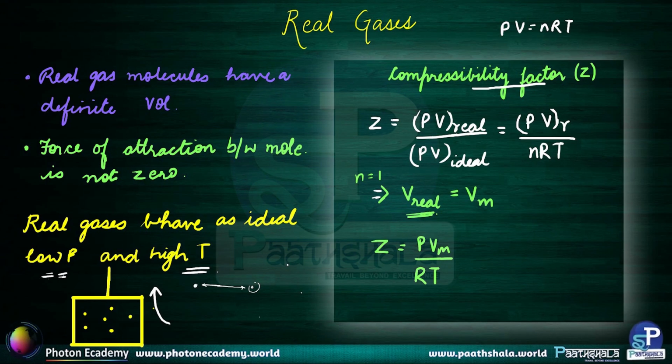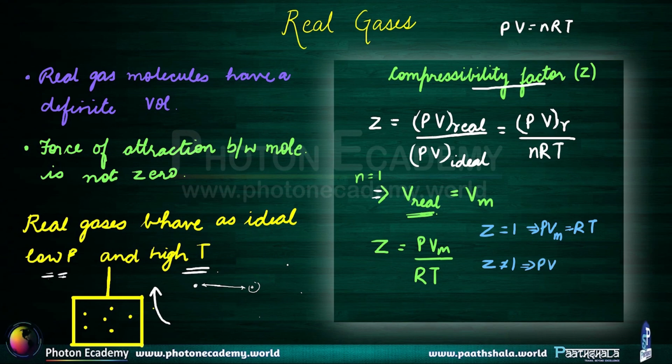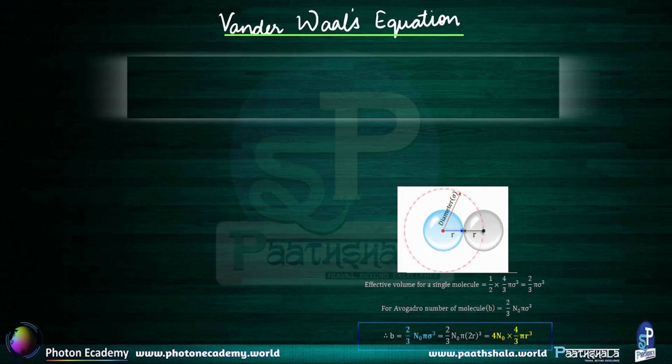Now, if Z is equal to 1, it would imply that PV molar is equal to RT, and if Z is not equal to 1, it would imply that PVM is not equal to RT, right? And if PVM is equal to RT, this implies ideal behavior, and otherwise this implies real behavior. So now, to define the real gases, we have an equation of state. Like for the ideal gas, we had PV is equal to nRT as our equation. For the real gases, we have another equation which is known as the van der Waals equation.